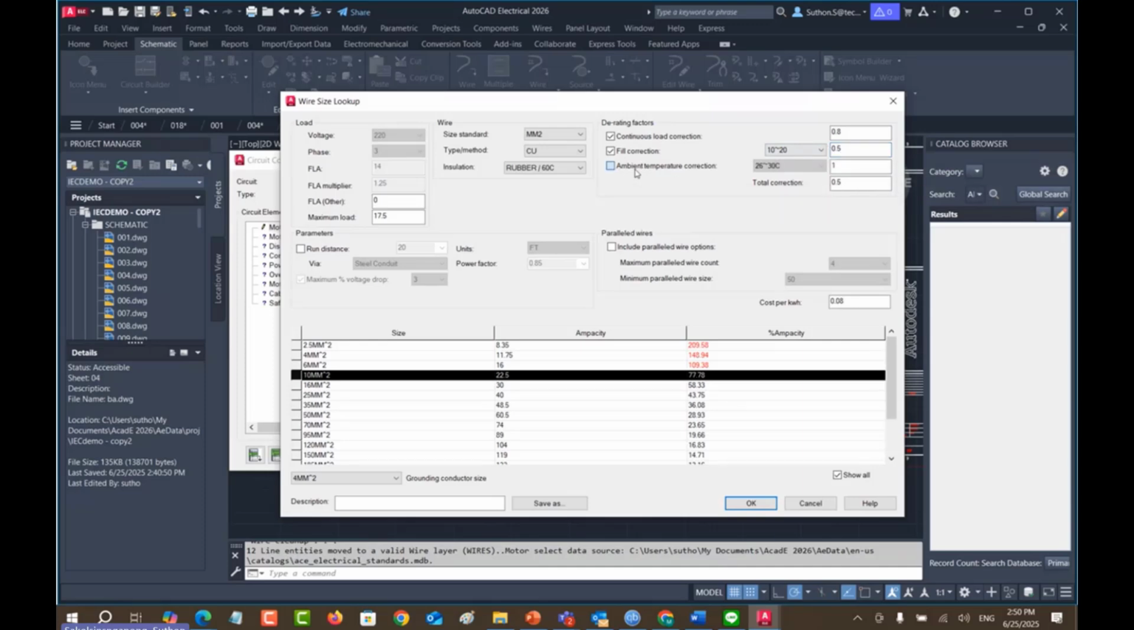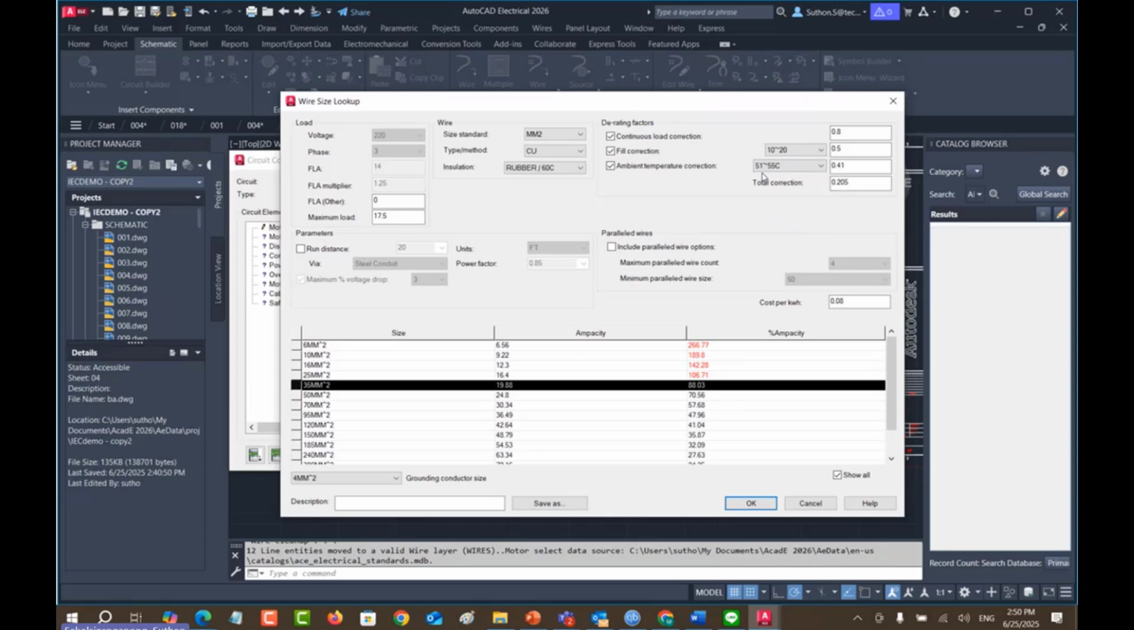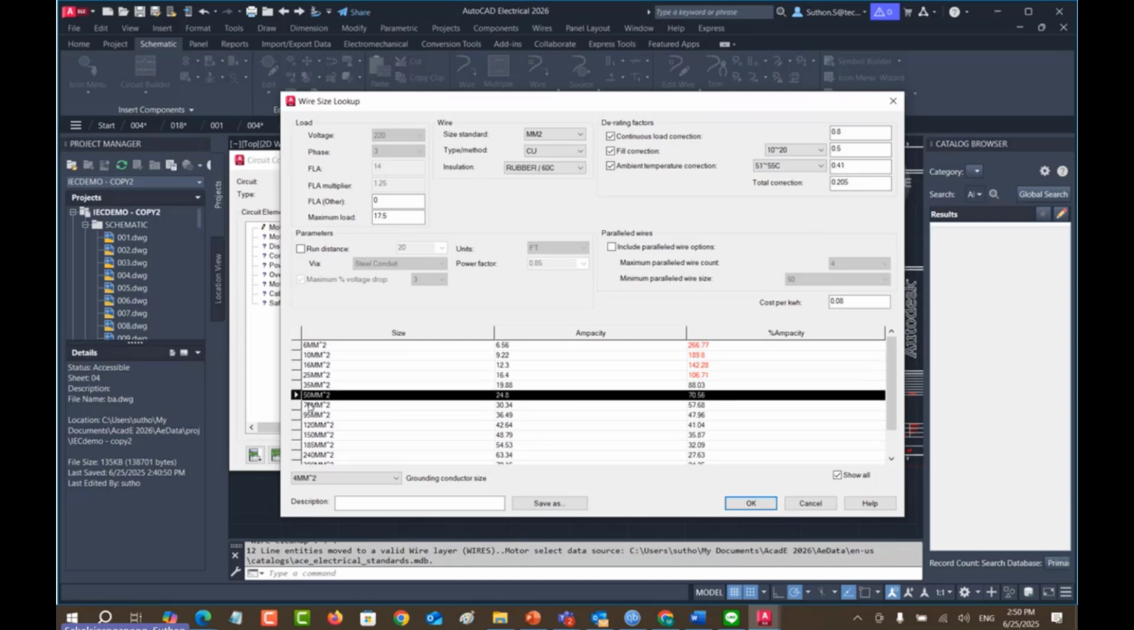And the ambient temperature, because in Thailand it's quite hot, right? I decide 51 to 55 Celsius. You can see that from the de-rating factor that I chose, it will affect the size of the conductor. Now I have to use at least 50 square millimeter instead because I have the de-rating factor setting, right?